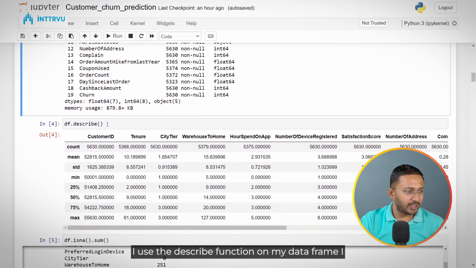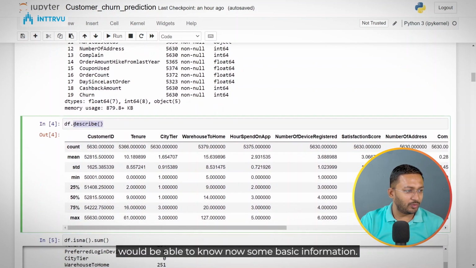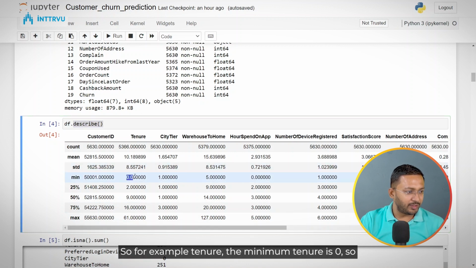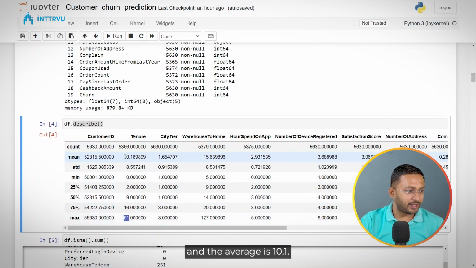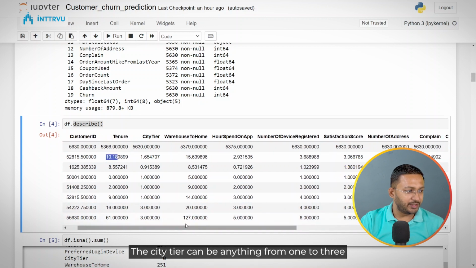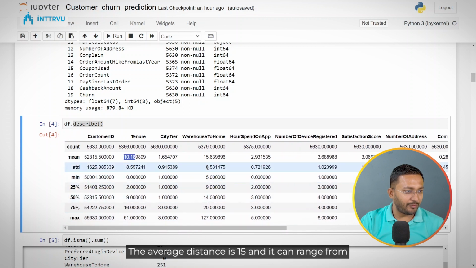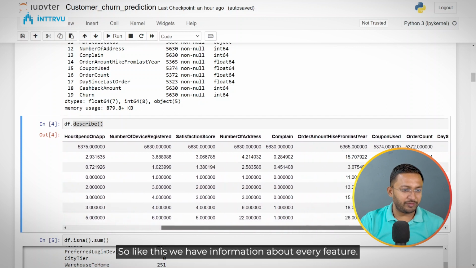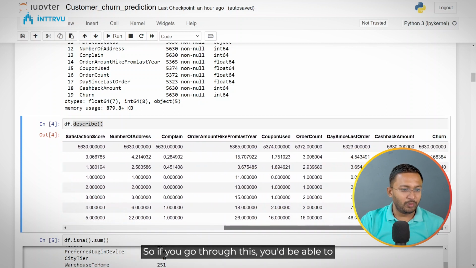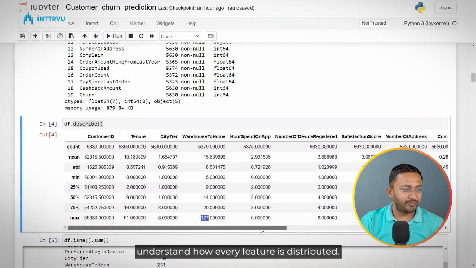And if I use the describe function on my data frame, I would be able to know some basic information. So for example, tenure, the minimum tenure is 0, so basically the new customer, and the maximum tenure is 61. And the average is 10.1. The city tier can be anything from 1 to 3. Warehouse to home distance, the average distance is 15 and it can range from 5 to 127. So like this, we have information about every feature. So if you go through this, you would be able to understand how every feature is distributed.